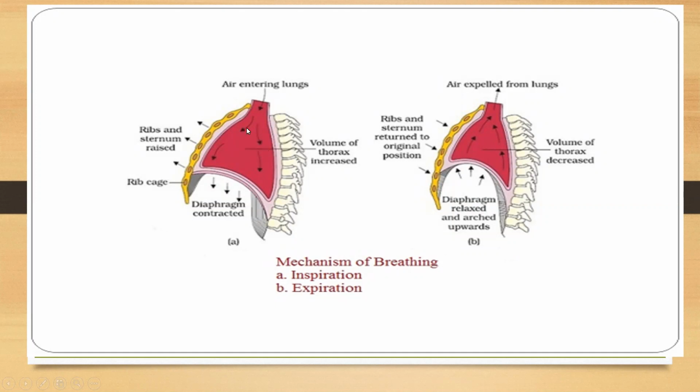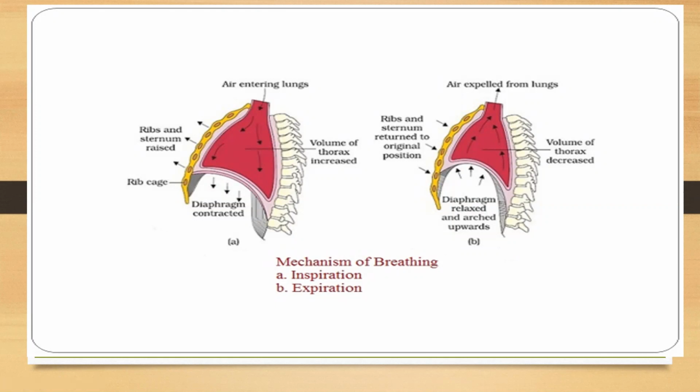We know lungs, they are very much well protected, okay, in the thoracic cage. So the pressure in the thoracic cavity and the pressure in the lungs decreases. So in order to equal the pressure of the atmosphere and the pressure in the lungs, what happens? Air starts entering into the lungs. And so when air rushes into the lungs, this process is called as inspiration.